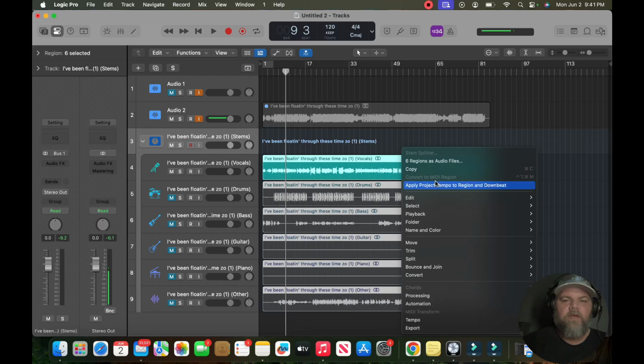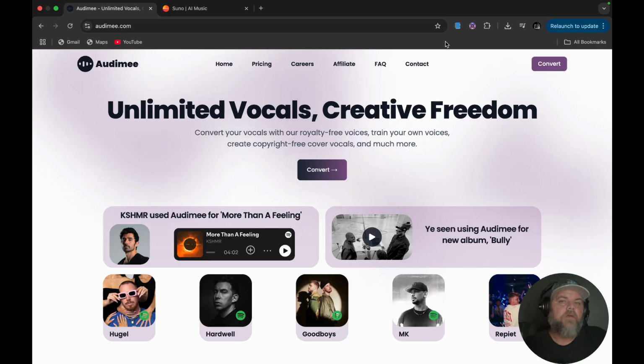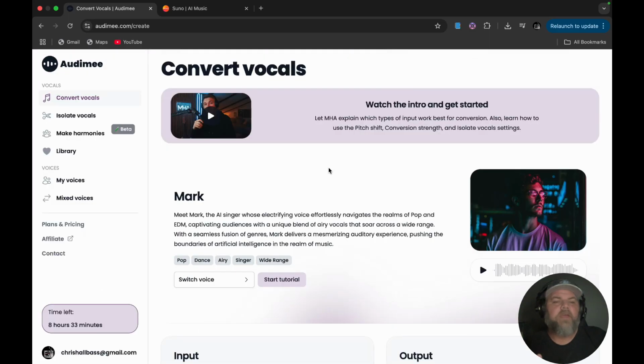So since I already have this file, I don't need to export it. So I'll go ahead and move on over to Audimee, and I will show you guys what to do there. You want to head on over to audimee.com, and click on this convert button. Now, if you don't have an account already set up, it will ask you to set one up once you click convert. I already have an account set up.